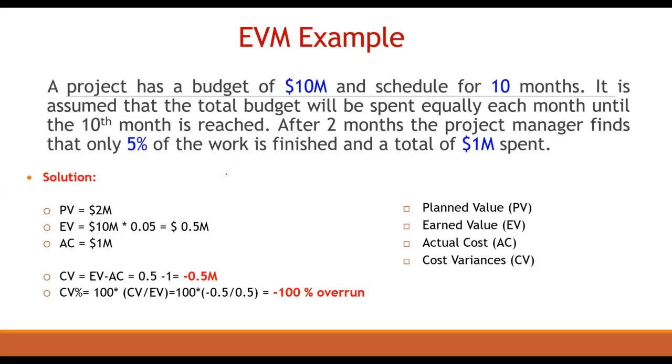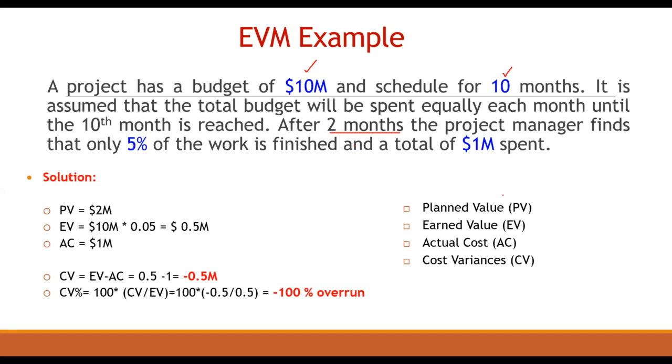In this example, a project has a budget of $10 million and is scheduled for 10 months. It is assumed that the total budget will be spent equally each month. That means 10 months, 10 million, so one month is 1 million, until the 10th month is reached. After 2 months, normally how much should be spent? $2 million should be spent.